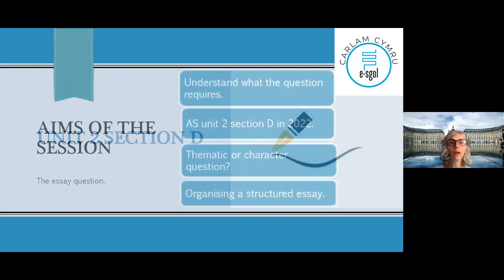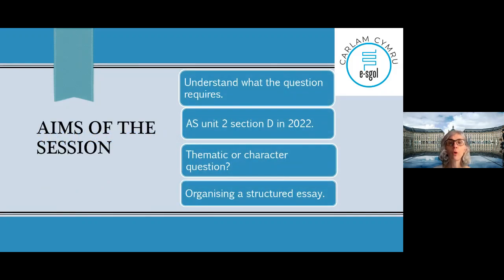So to start, the aims of the session will be to understand what the question requires from you. Also, what's new, what's on for this year. So AS Unit 2, Section D in 2022. Okay, so that will be only for this year. That's a slide. Then the thematic or character question, what the question could be this year. And then organizing a structured essay.